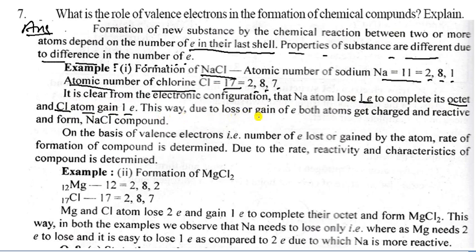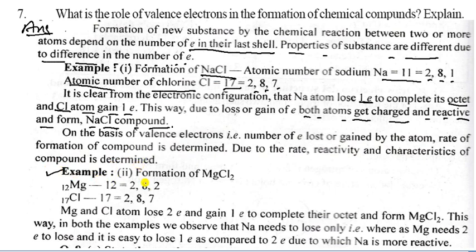This way, due to the loss and gain of electrons, both atoms get charged and reactive and form the sodium chloride bond compound. On the basis of the valence electrons, that is, the number of electrons lost or gained by the atom, the rate of formation of the compound is determined. Due to this, the reactivity and the character of the compound are determined.